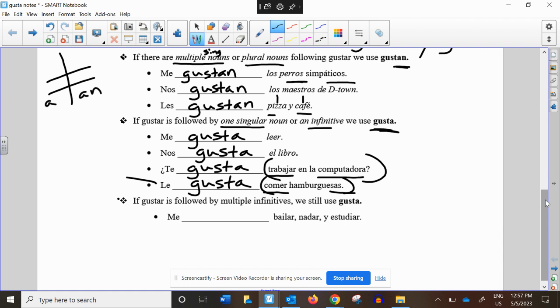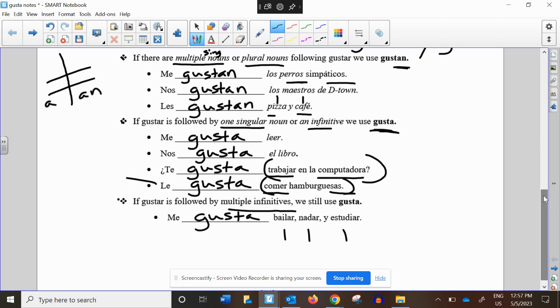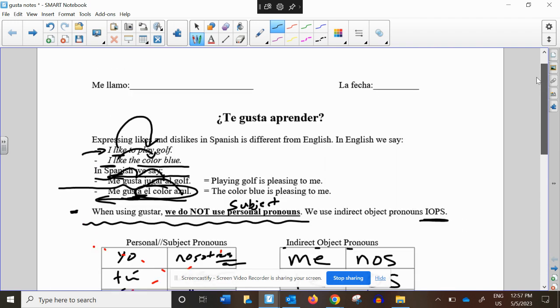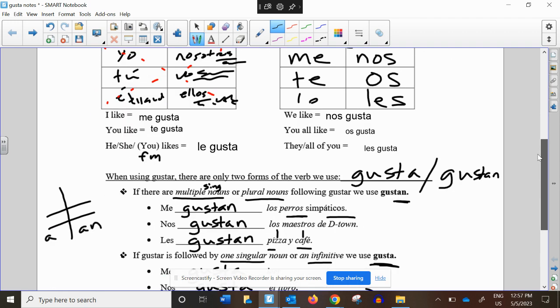Next, look at this. We have verb, verb, verb. Even if it's followed by multiple infinitives, we're still going to use gusta. And really, if you can remember what I just showed you here, you have learned enough to use gusta.